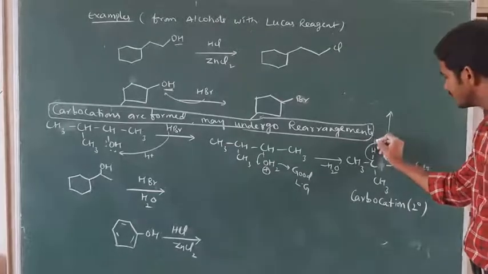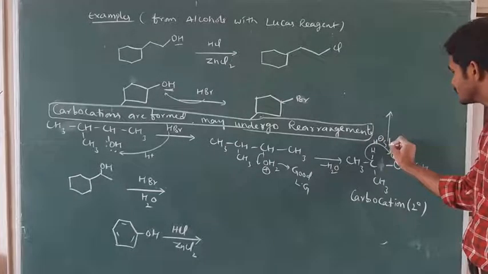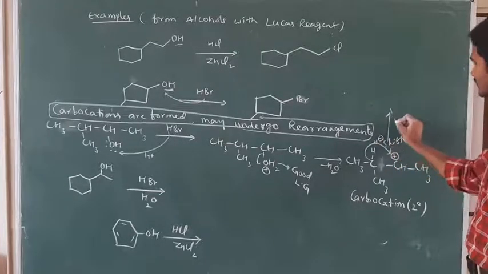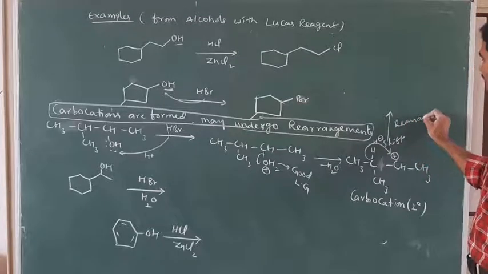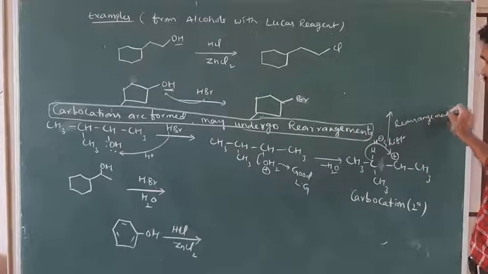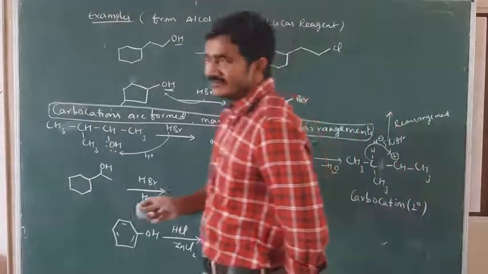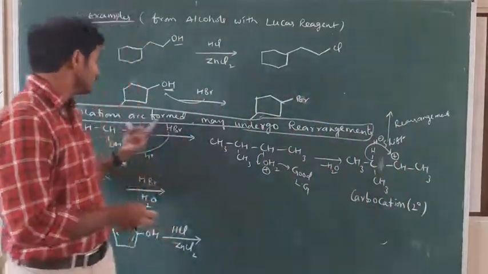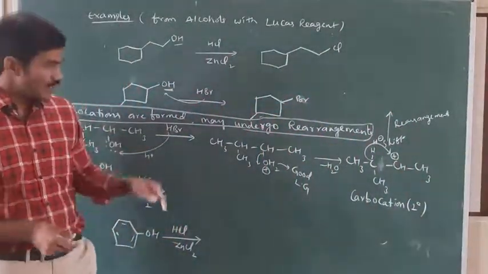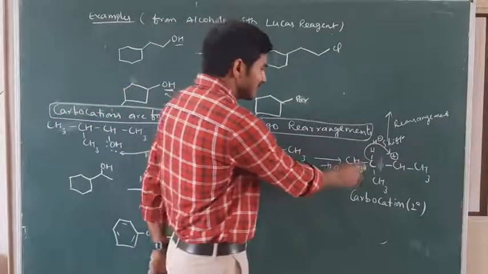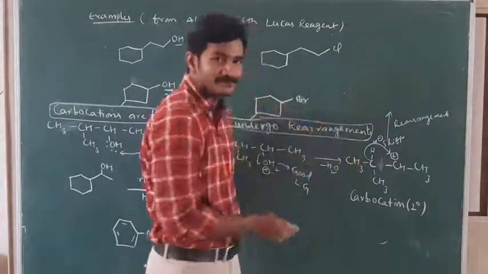This is said to be a hydride shift, H minus shift. This is one type of rearrangement. Rearrangement is possible whenever carbocations are formed. Why is this possible? Because it can form the more stable carbocation.